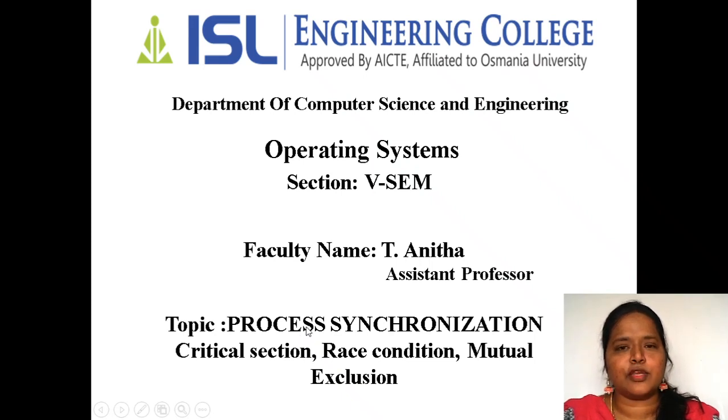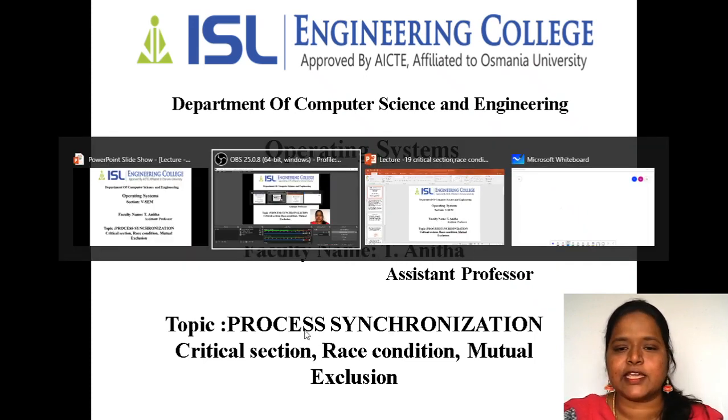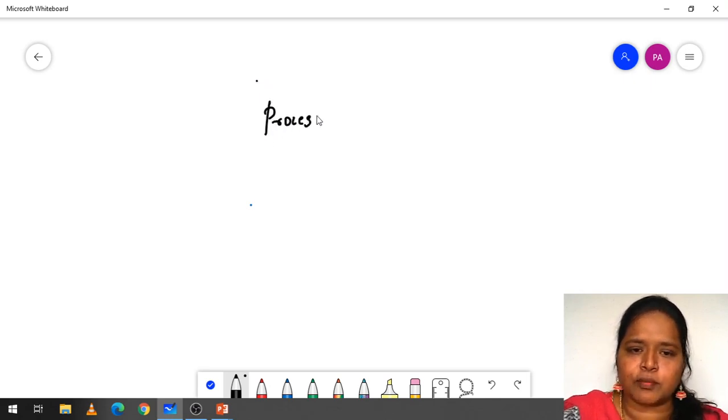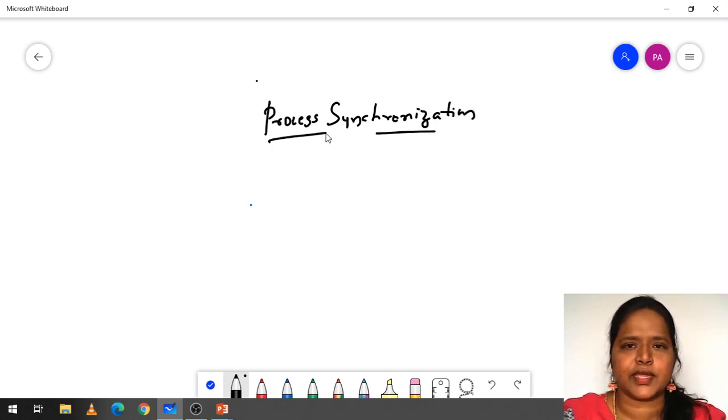So why I am going to stress that it is important in the sense as we are not dealing with the single environment system or a single processor system. Like if you are going to deal with a single processor system, here we are going to have a process synchronization, right? Process synchronization is nothing but synchronizing of processes.